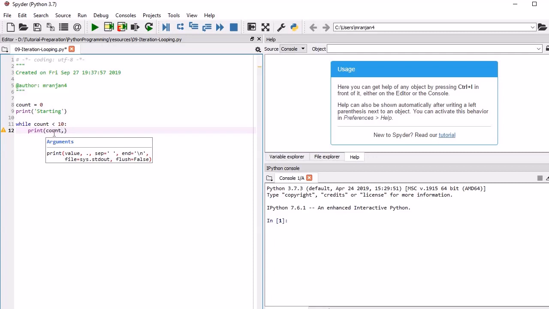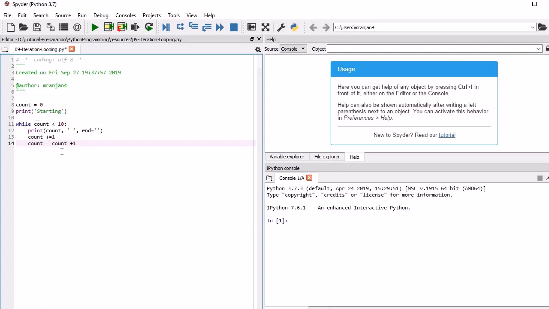Okay, what it is printing, it will print the value, and then here we will pass another string, and at the end equal to here, and then afterwards we will tell that count plus equal to 1. So remember this, what it is doing, we are telling that this syntax is equivalent to count equal to count plus 1.